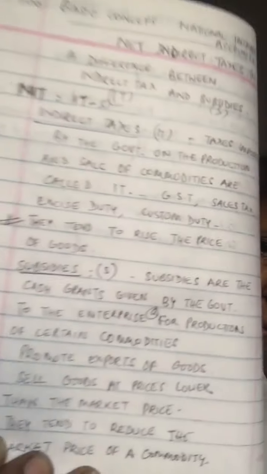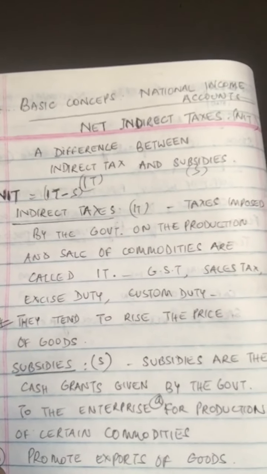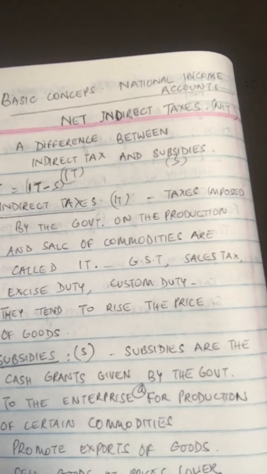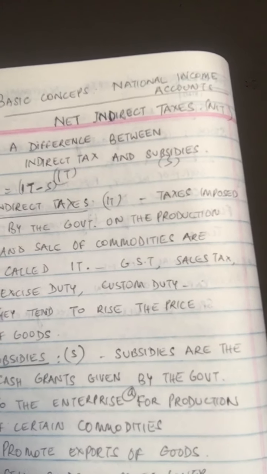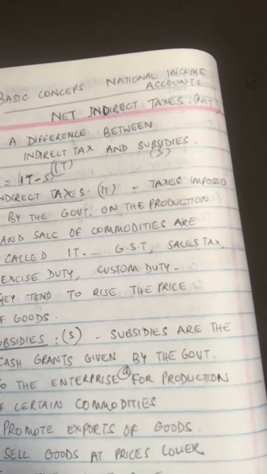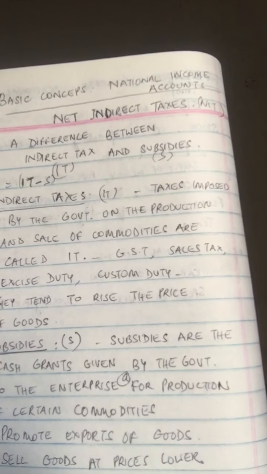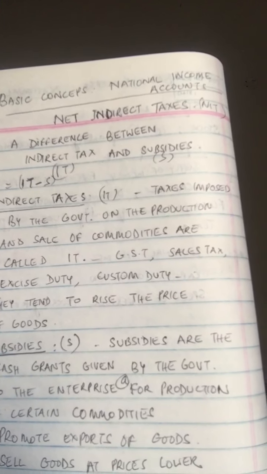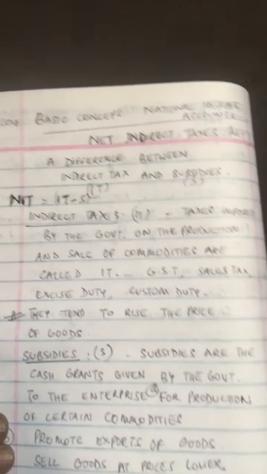Here it is just for you to see. So just look at this. Yeah, so this is the topic of today, that is net indirect tax. Now what is this? It is the difference between indirect taxes and subsidies. Now let's find out what are indirect taxes. Taxes which are imposed by the government on the production and sale of commodities are called indirect taxes.